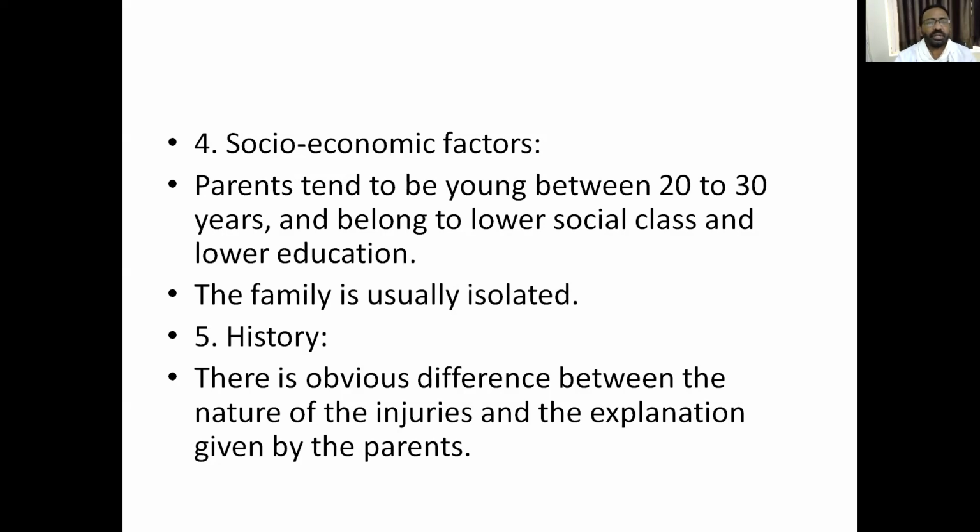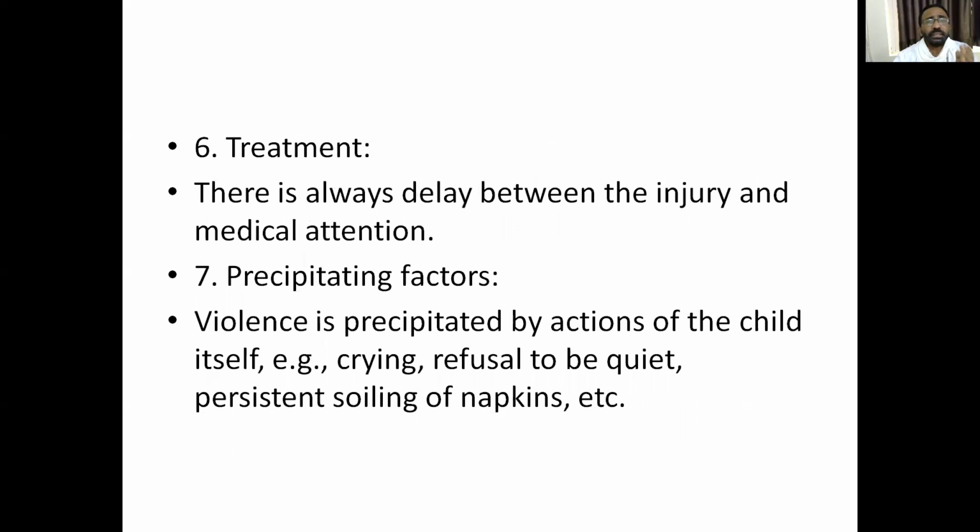Family history and the history of the injuries: there is an obvious difference between the nature of the injuries and the explanation given by the parents. Treatment: there is always a delay between the injury and medical attention by the parents. They will not treat the child because they themselves produced these injuries.